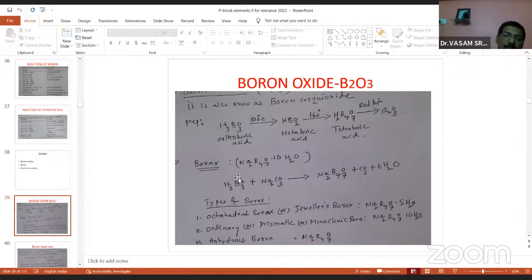You come to borax. So Na2B4O7, how is it formed? You take boric acid and react with sodium carbonate, you get sodium tetraborate, called borax. If 5 moles of water are added to sodium tetraborate, that is called octahedral borax, jewelry borax.